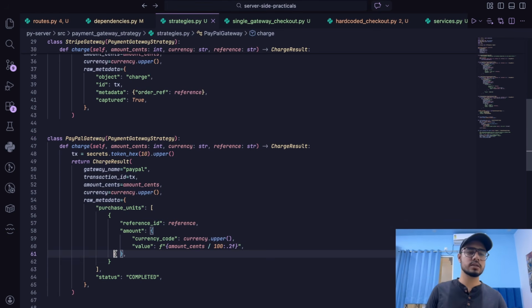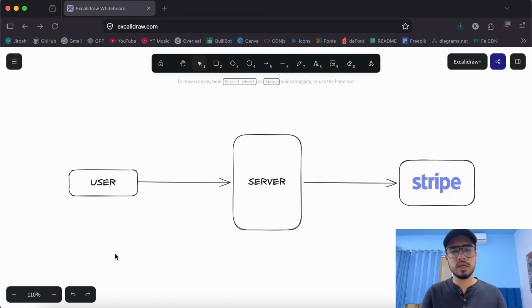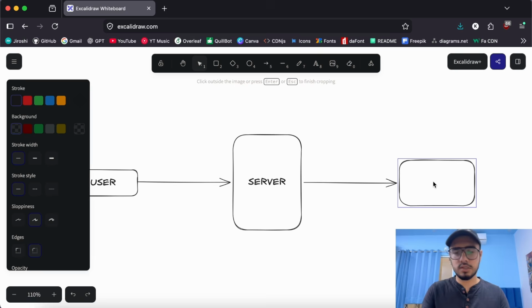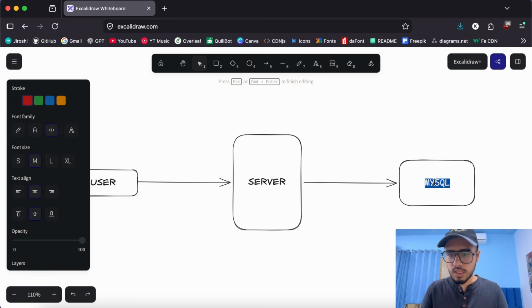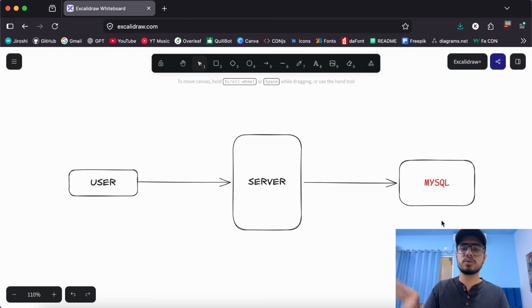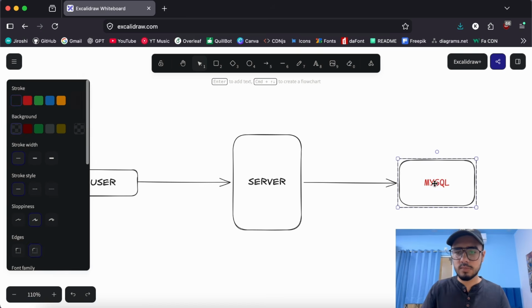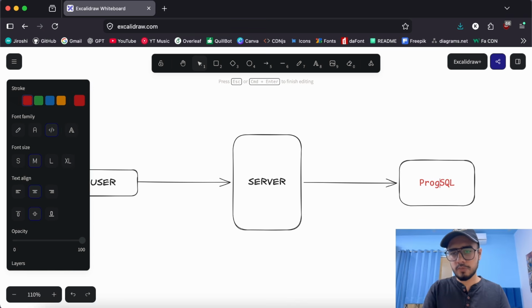And about the strategy pattern, it does not just implement payment gateways, it implements DB routers as well. DBs, or database routers, or caches. It is not necessary that it is a payment gateway. It could be MySQL, for example. We could be the server calling MySQL, but the company later decides we don't want MySQL, we rather want Postgres. So now, instead of creating the whole config once again, we can just simply swap from MySQL to Postgres.